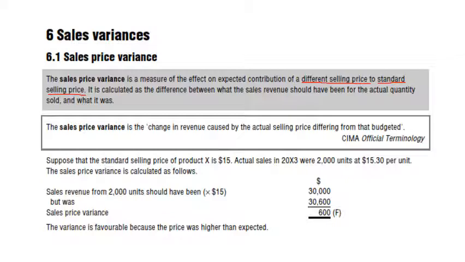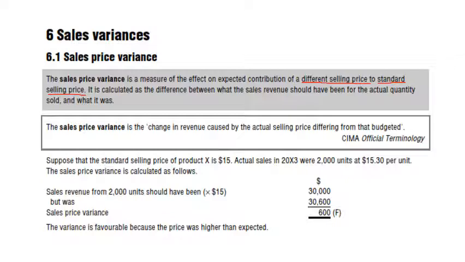So what are actually the reasons behind why your actual sales price is different from your standard? It is calculated as the difference between what the sales revenue should have been for the actual quantity sold and what it was. So you are making a difference between standard and actual sales.